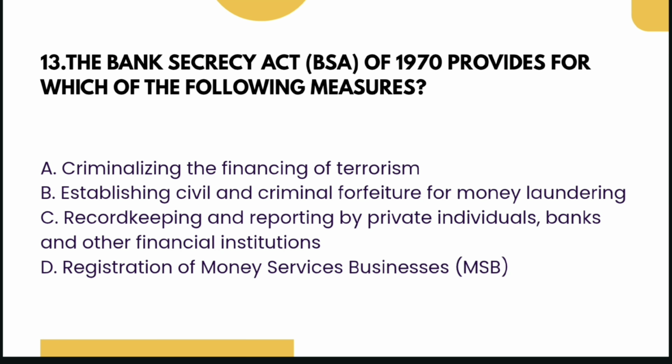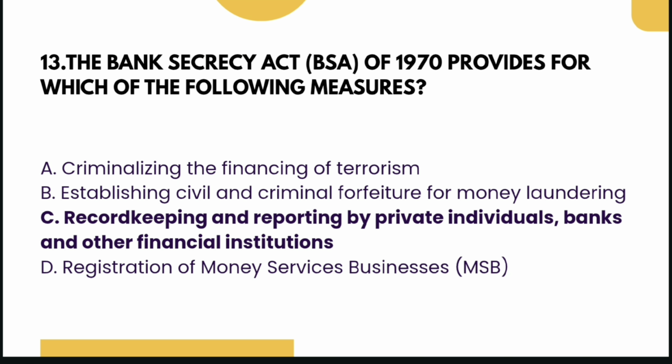The 13th question. The Bank Secrecy Act of 1970 provides for which of the following measures? A. Criminalizing the financing of terrorism. B. Establishing civil and criminal forfeiture for money laundering. C. Record keeping and reporting by private individuals, banks and other financial institutions. Or D. Registration of money laundering service businesses. And the answer is C.